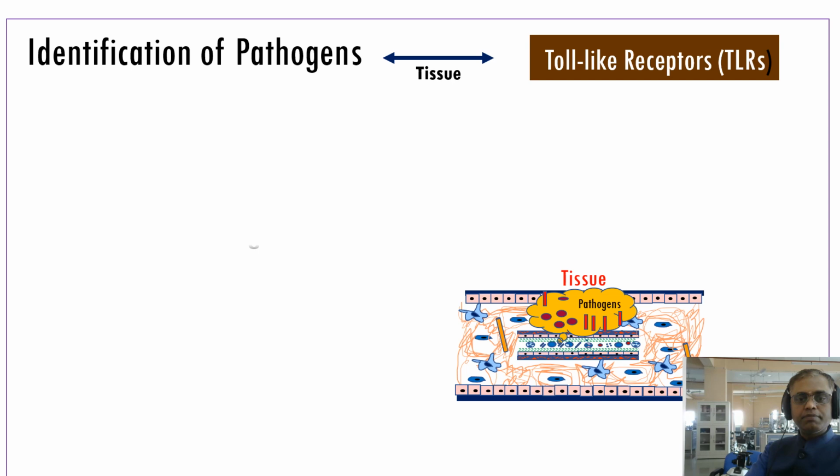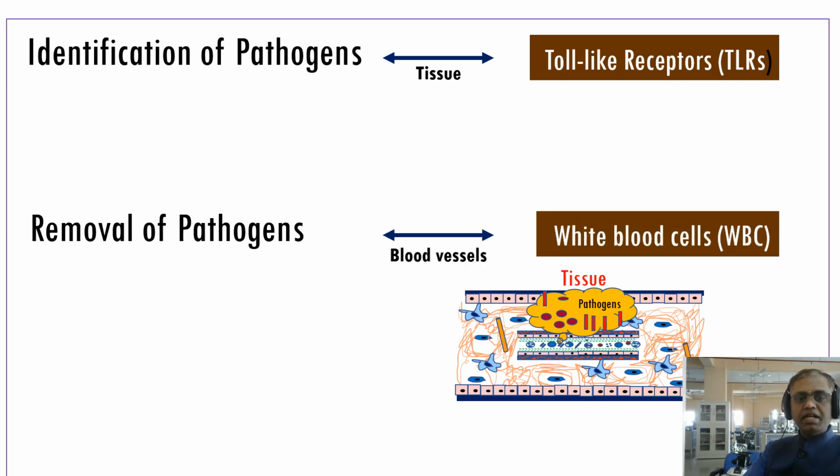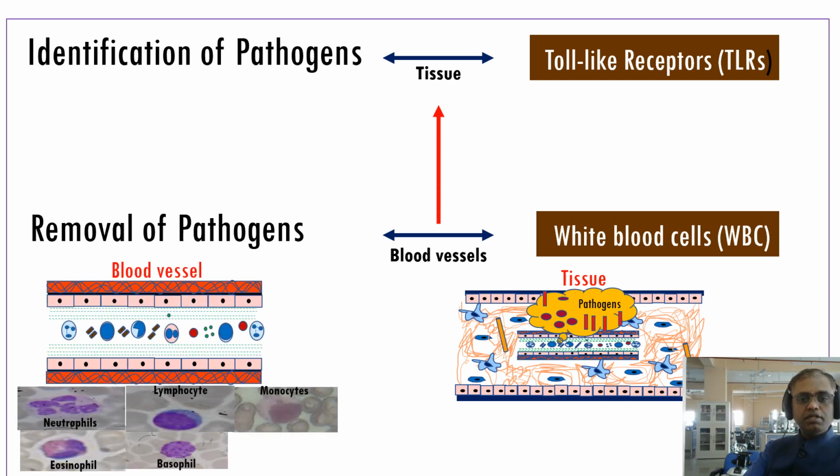Once it is identified, the next step is to remove the pathogens. So the question arises again, who will remove the pathogens? The simple answer is our white blood cells will remove the pathogens. Where will the white blood cells be? They are present in the blood, and blood is there in the blood vessels. There are 5 types of white blood cell: neutrophil, lymphocyte, monocyte, eosinophil, and basophil. These cells are responsible for removal of the pathogens. So that's the simple summary of inflammation.